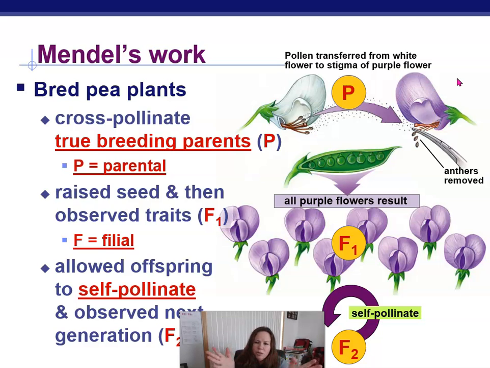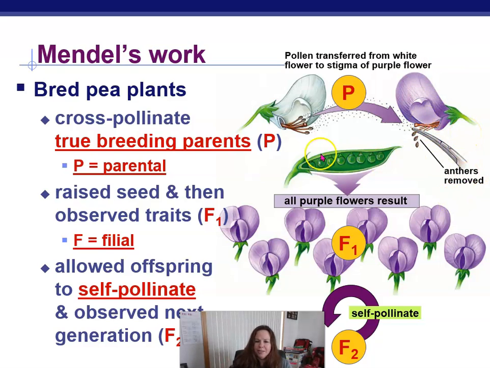So he spent 2 years getting this ready so that the white ones only ever had white blossoms. So he would separate those into probably one part of the garden, and then the purple ones in another. That way they wouldn't cross-pollinate each other. And so for 2 years, those pea plants only ever produced their own color. Purple over here, white over there. And then 2 years later, we're gonna try out the experiment.